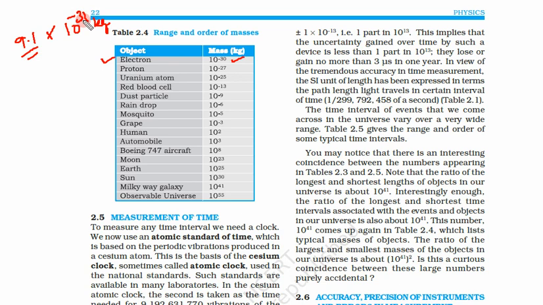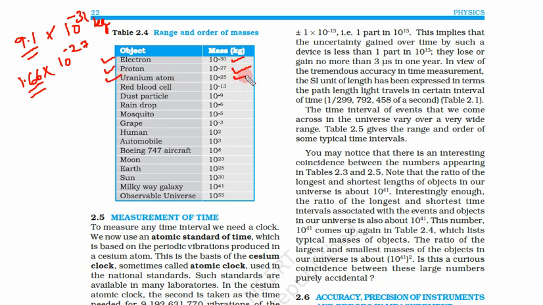That's why instead of writing 10 to the power minus 31, we have written 10 to the power minus 30 kilogram. Mass of proton, you know, is 1.66 into 10 to the power minus 27. So this is definitely less than 3.16.